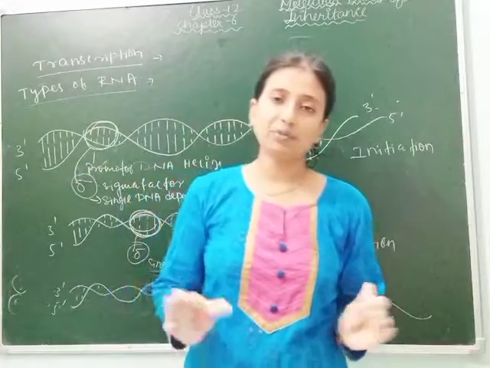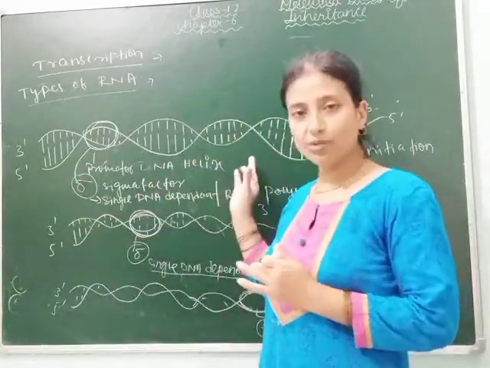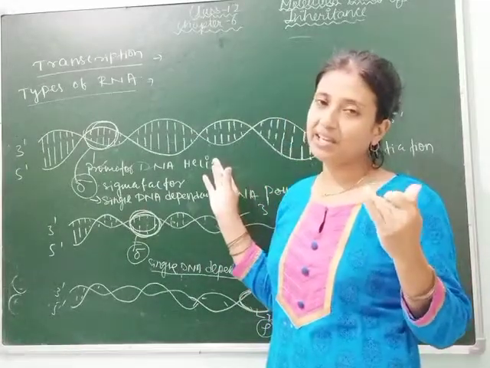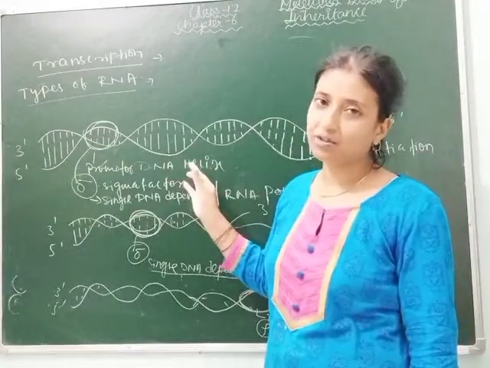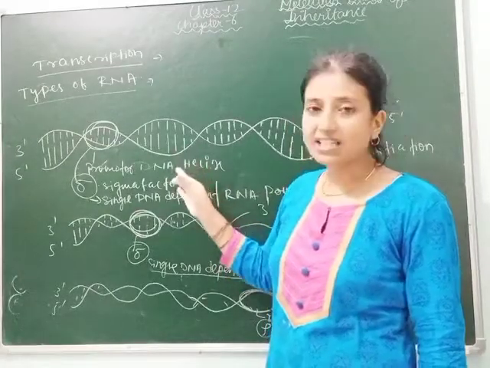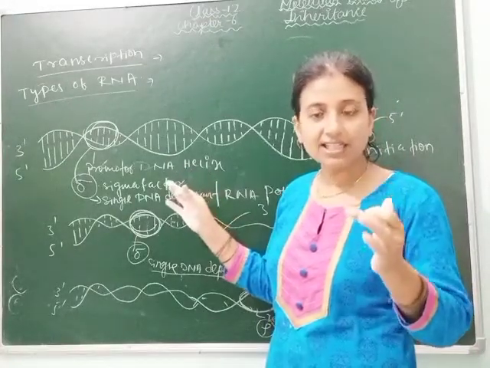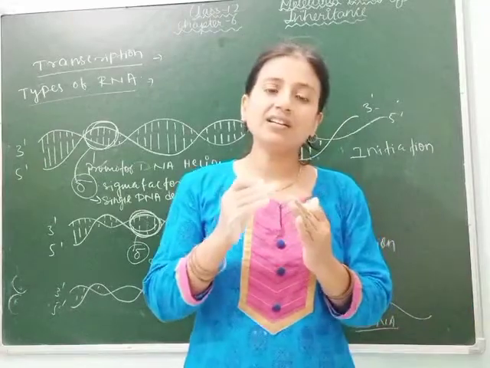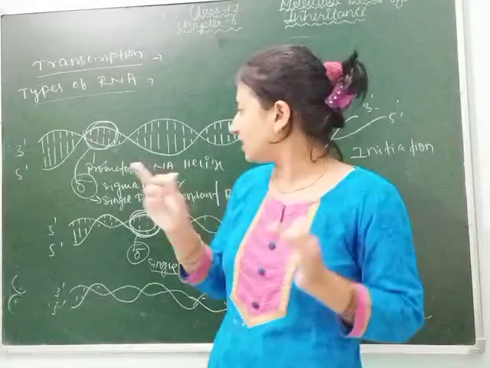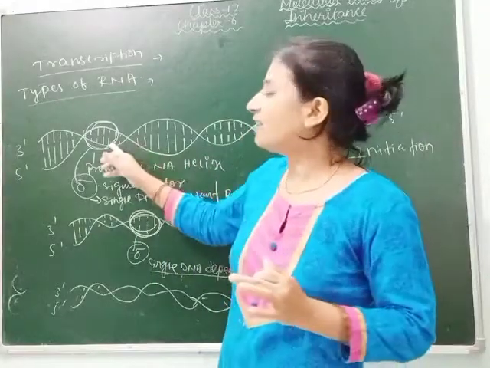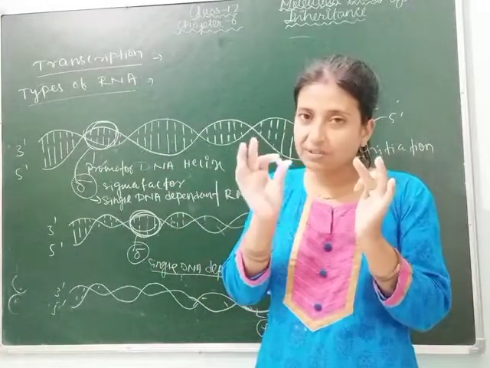Transcription in eukaryotes and prokaryotes is different. The same process will occur in eukaryotes also, but in eukaryotes there are some extra activities, while in prokaryotes it is simple as it contains a polycistronic gene. So transcription is completed through 3 steps: initiation, elongation and termination. Initiation occurs by the help of the promoter on the structural gene. This is the DNA helix, and where transcription will occur is called the structural gene.